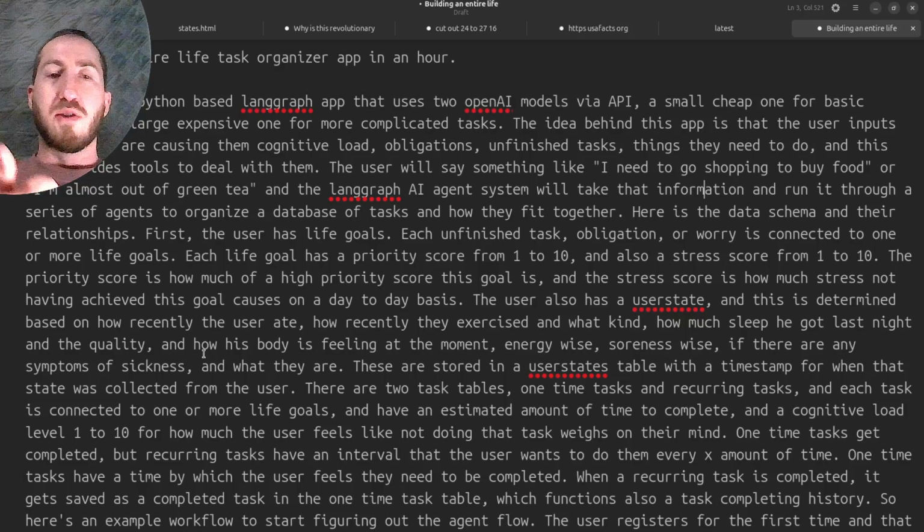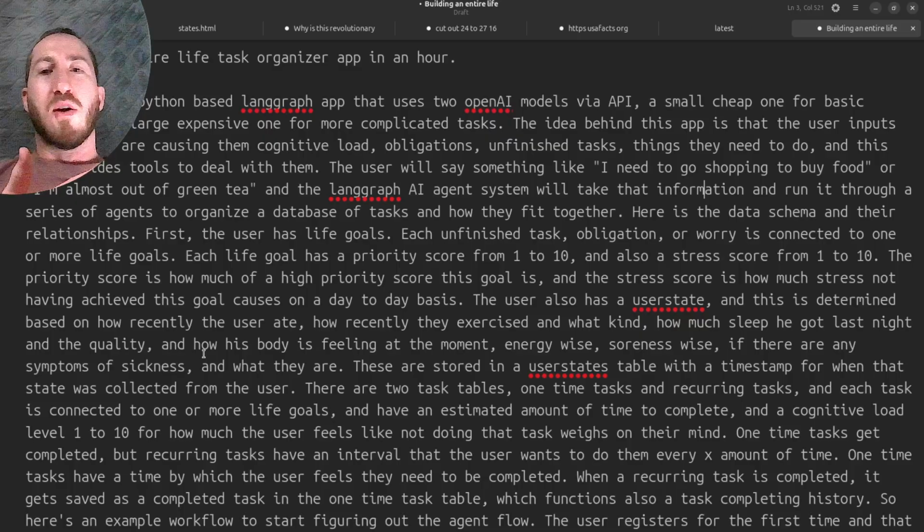First, the user has life goals. Each unfinished task, obligation, or worry is connected to one or more life goals. Each life goal has a priority score from 1 to 10, and also a stress score from 1 to 10. The priority score is how high a priority this goal is, and the stress score is how much stress not having achieved this goal causes on a day-to-day basis.